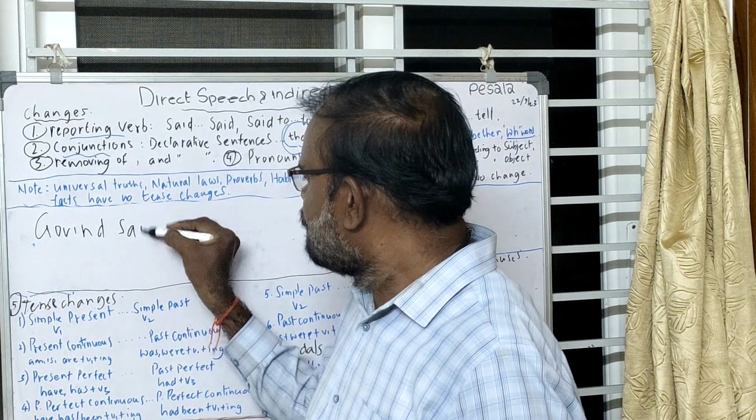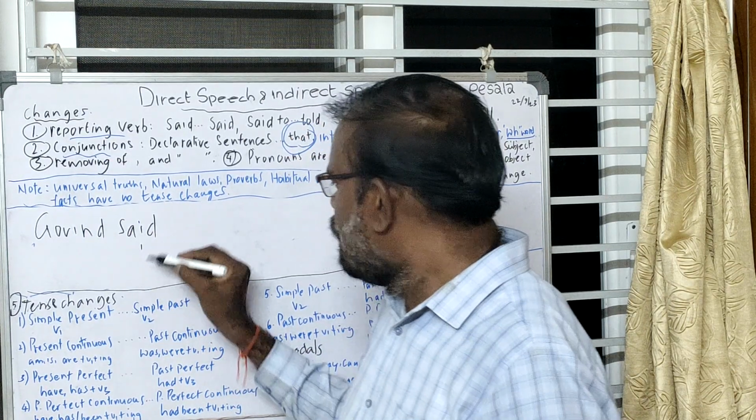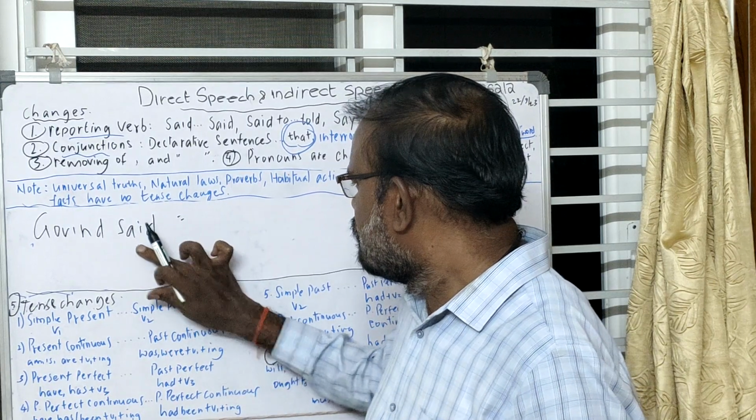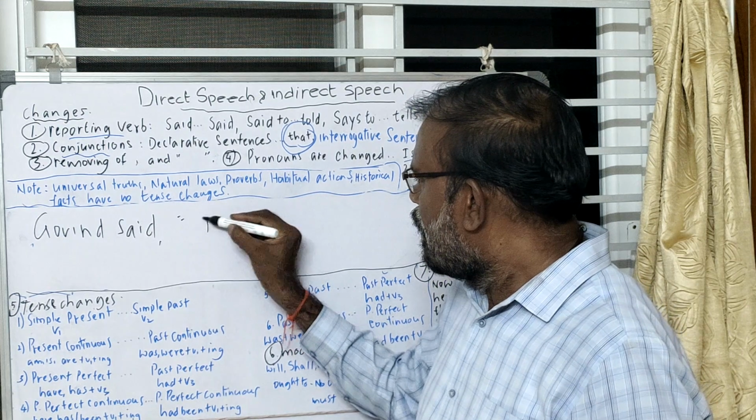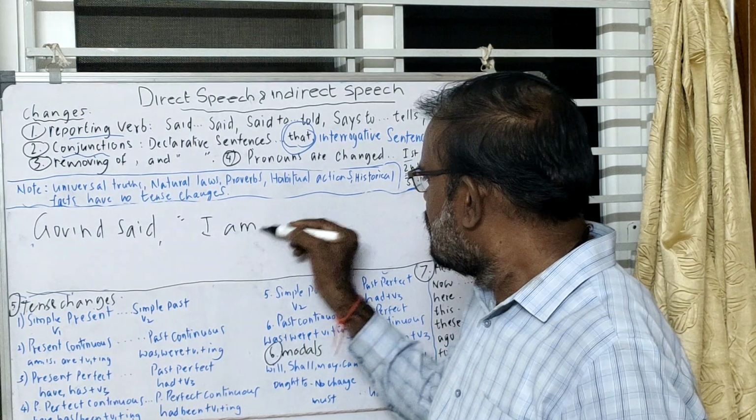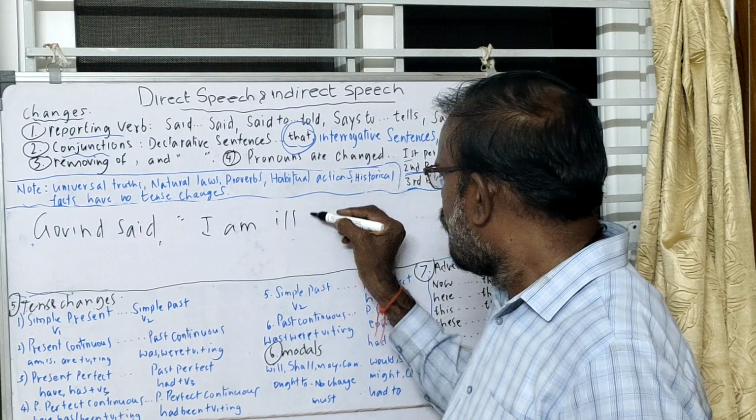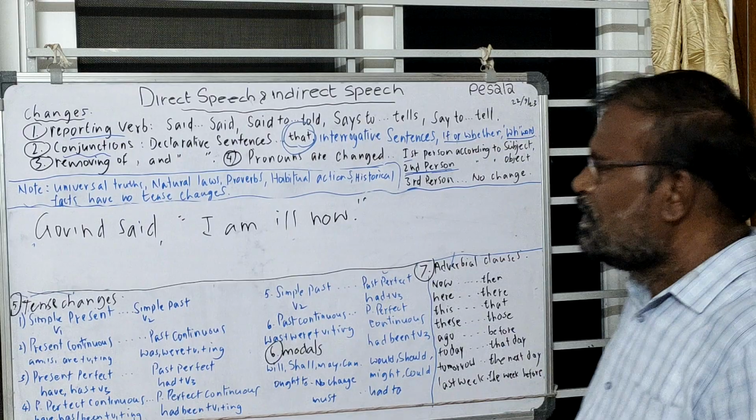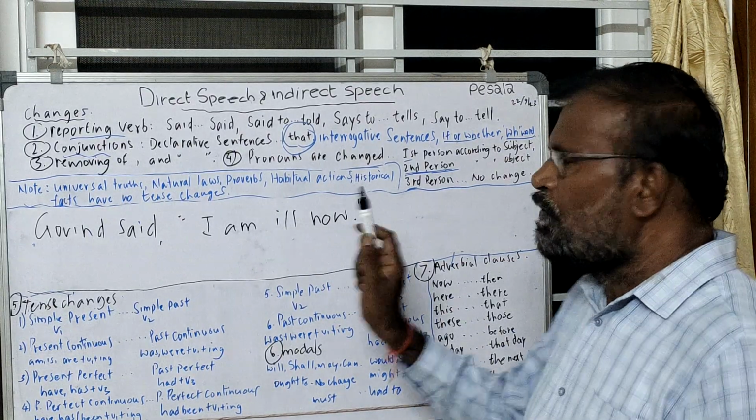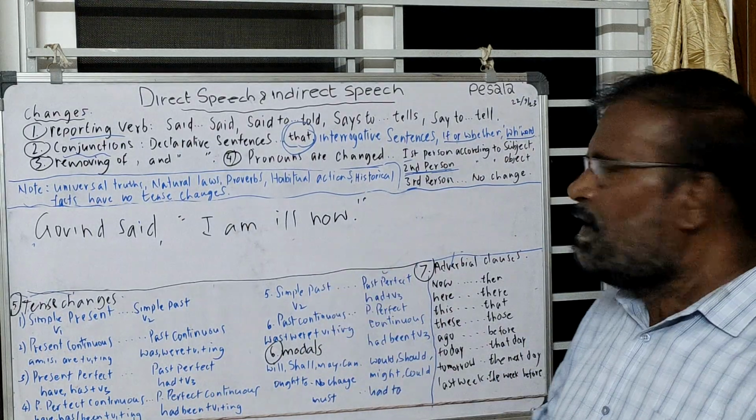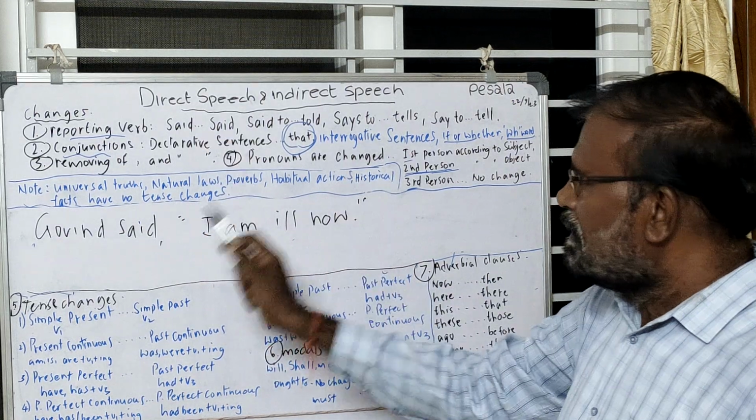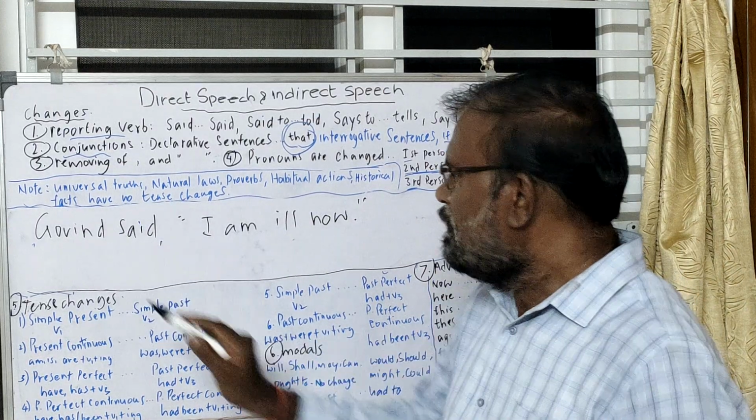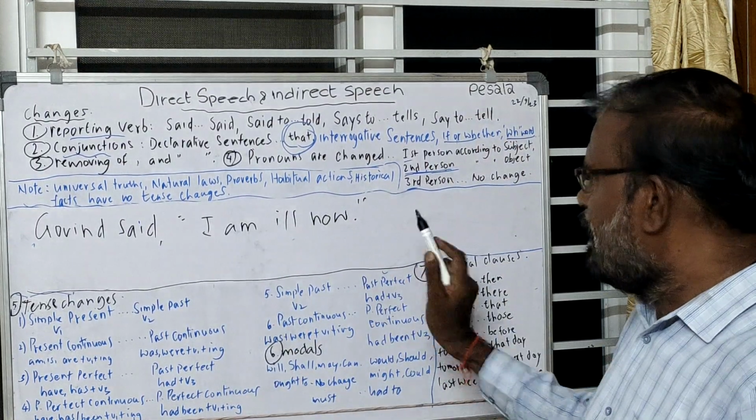Govind said, "I am ill now." It is a declarative sentence. So we have to follow the rules that are applicable to transform declarative sentences. Govind said, I am ill now.